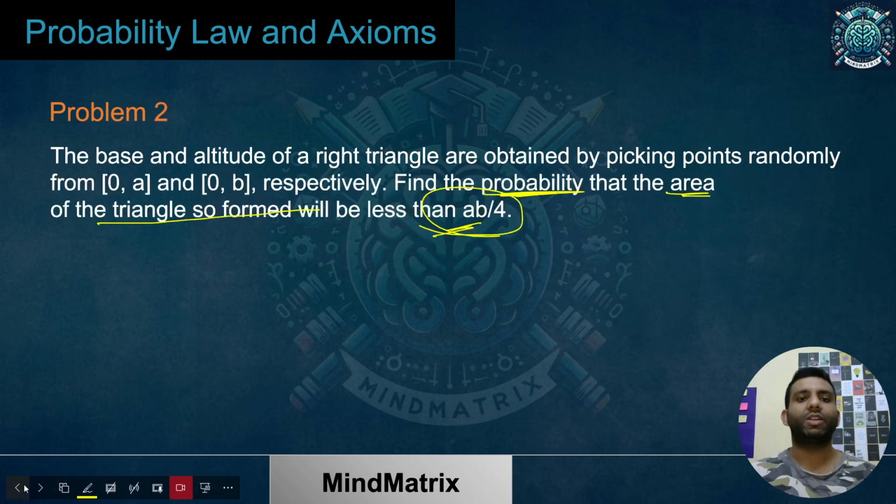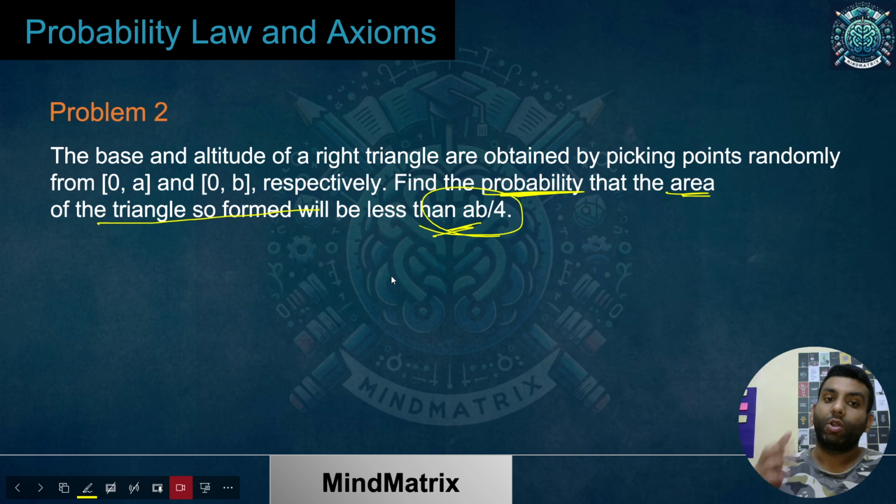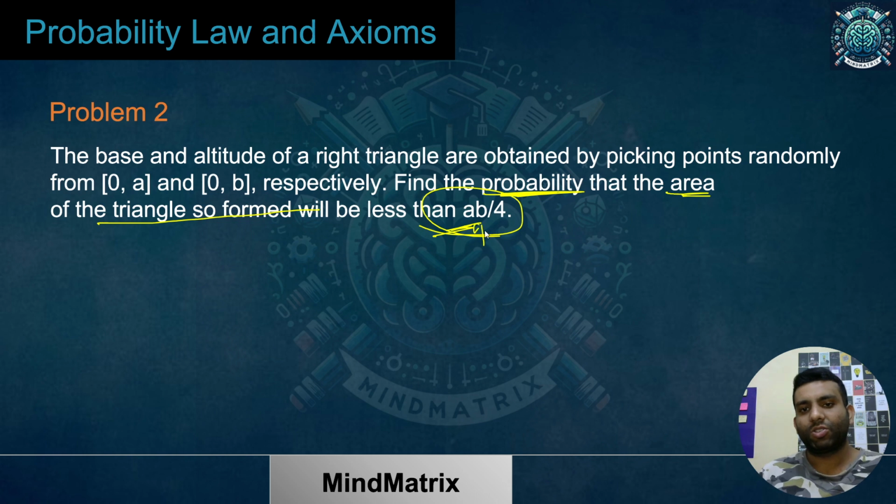The question must be clear till this point. What are we talking about? What will be the triangles which will be getting formed? And will all the triangles have this area? The answer is no. So we have to find out those triangles which will have area less than AB by 4, and then we calculate the probabilities of those triangles.